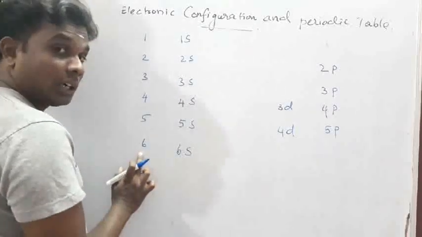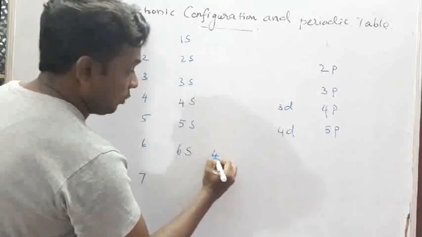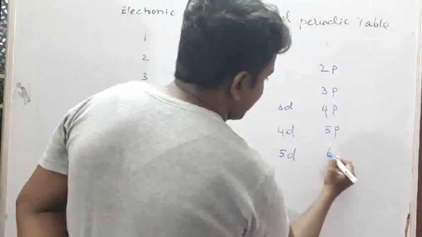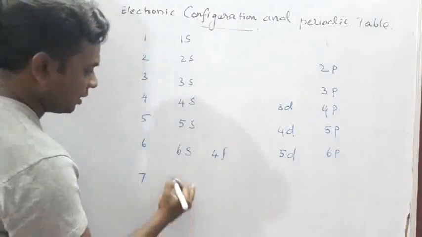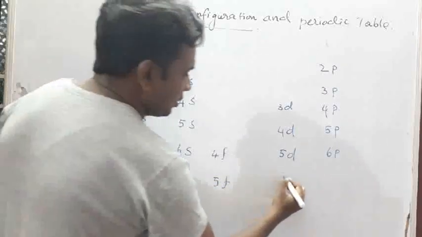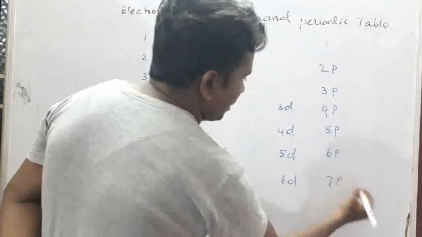In the sixth period, the orbitals are 6s, then 4f, then 5d, after that 6p. Then in the seventh period, 7s, 5f, then 6d, and then 7p will come.